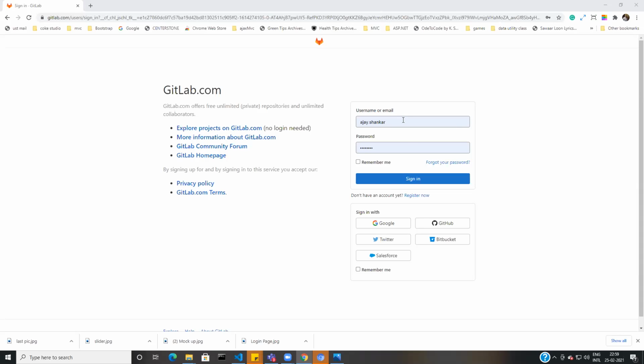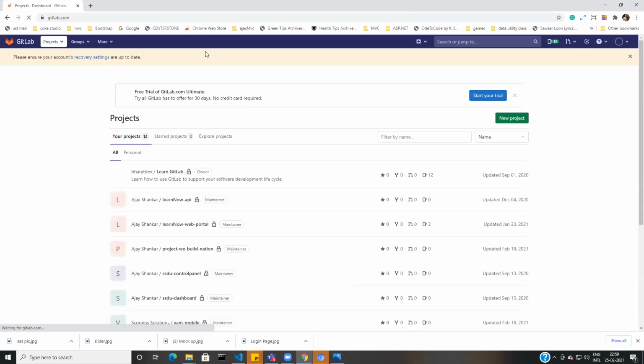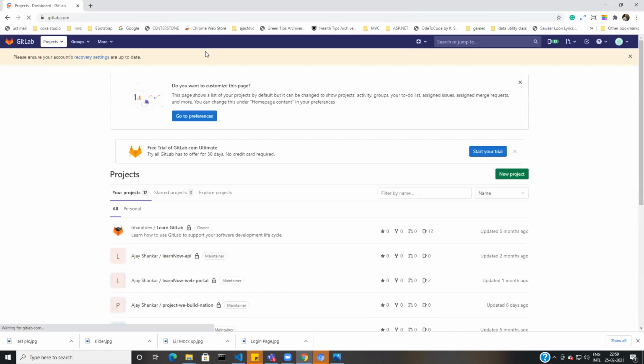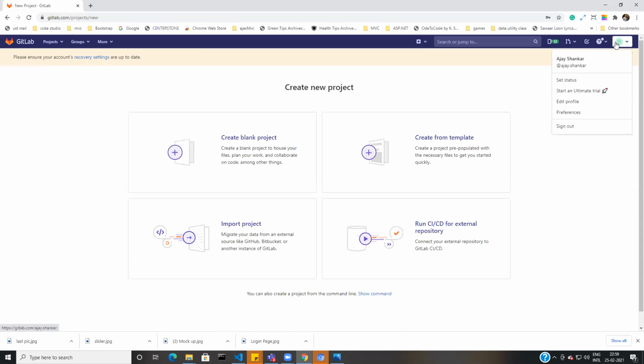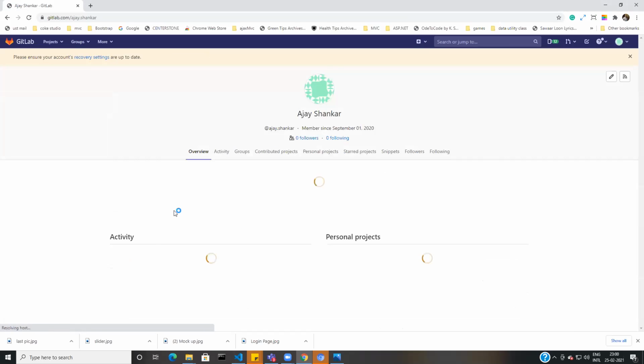Okay, so first I need to add you in a Git project. So I'm going to create a project simply. Okay, let's go to the new project.